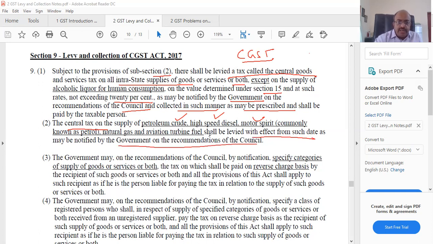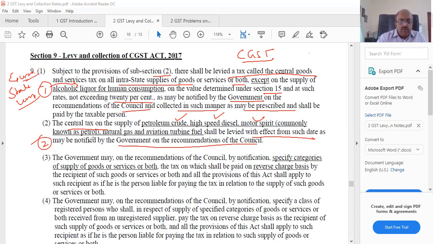So what is the difference between this and this? Number one, and all the others are number two. What is the difference? Alcoholic liquor for human consumption is never going to come under GST. They said no, it will not come at all. Why? It is still a state subject. The states levy the tax on this. All the states have said no, we will continue, because there is a lot of revenue there. They don't want to lose the revenue. Still, it is state excise there; they levy state excise.